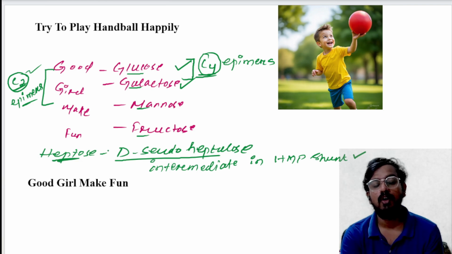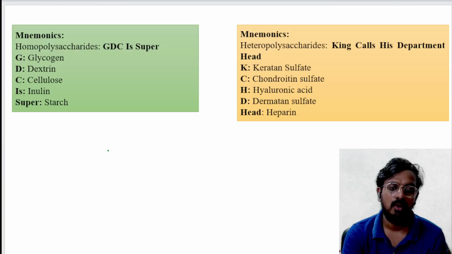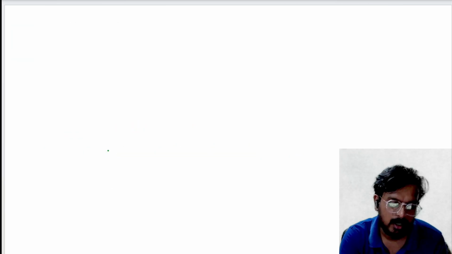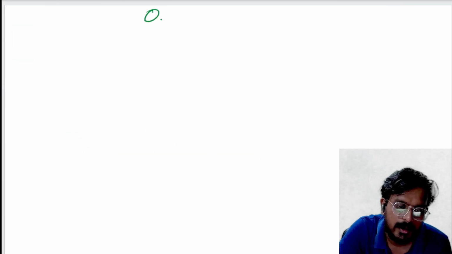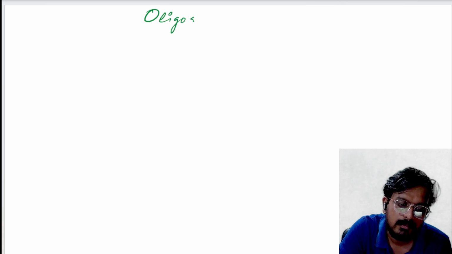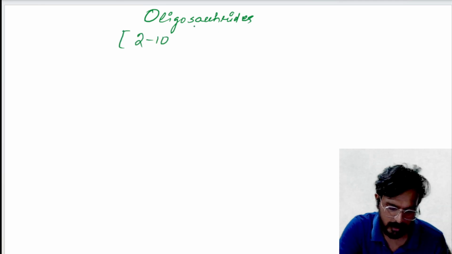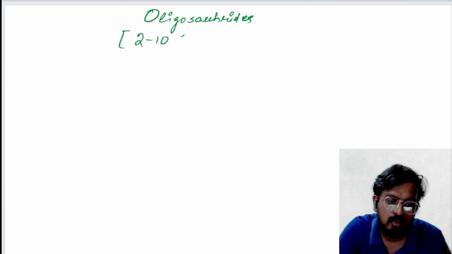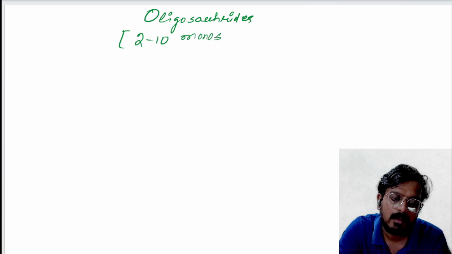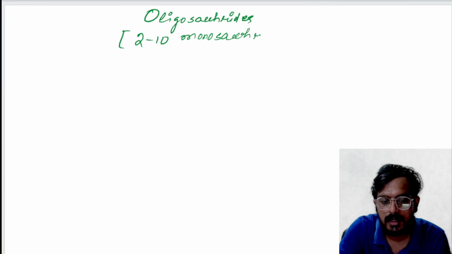Now we have completed the monosaccharides. Now we will talk about oligosaccharides. Oligosaccharide means it contains 2 to 10 monosaccharides.